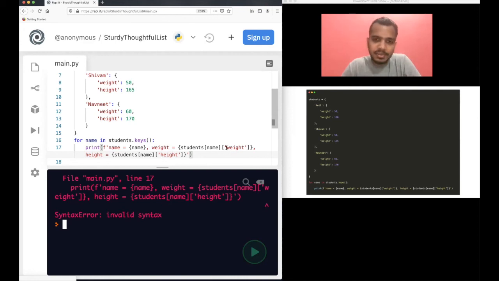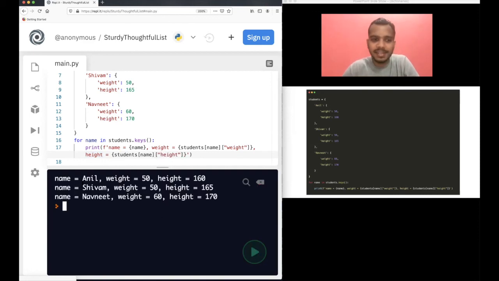I'm using single quotes here, right? And here also I am starting the f-string with single quotes. So you understand the confusion here. Python will think that this f-string starts with a single quote here and ends at this weight single quote. It creates confusion for Python. So whenever you use an f-string with single quotes, use double quotes inside. Now it should run fine. See, I got the output right.